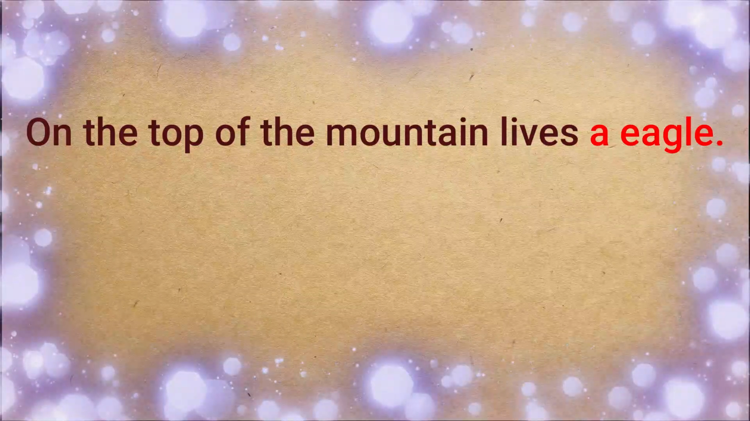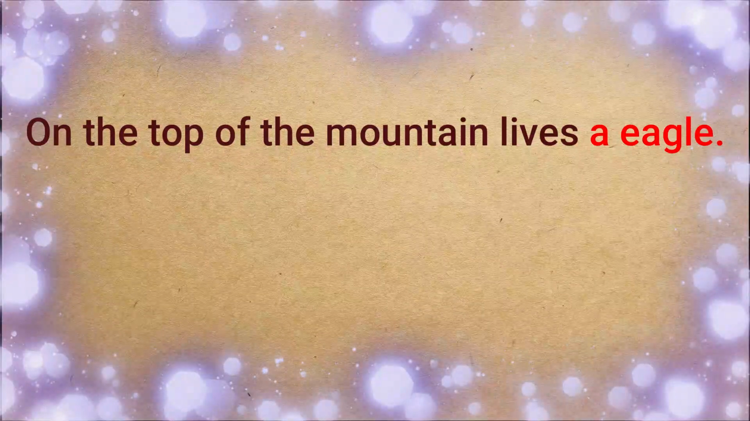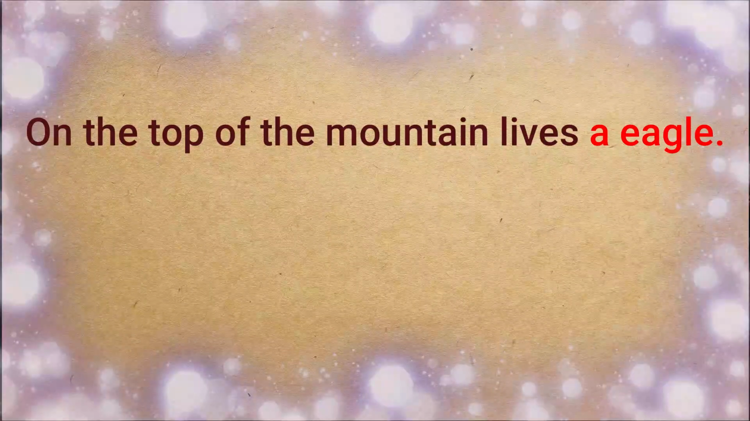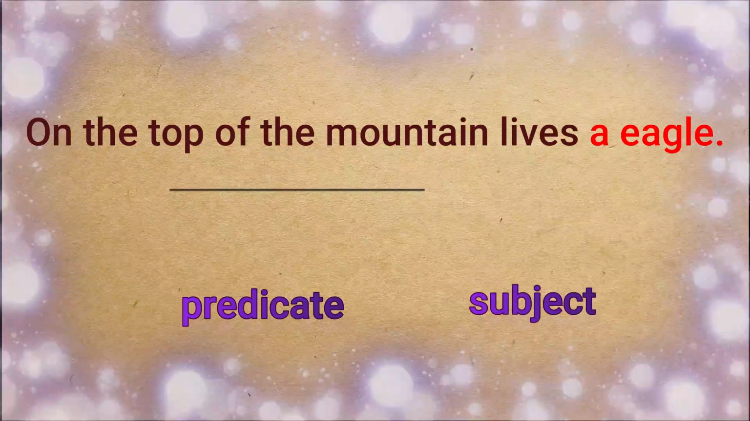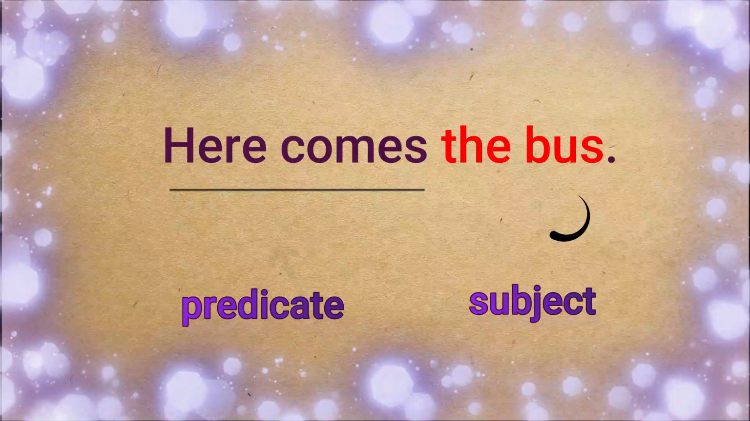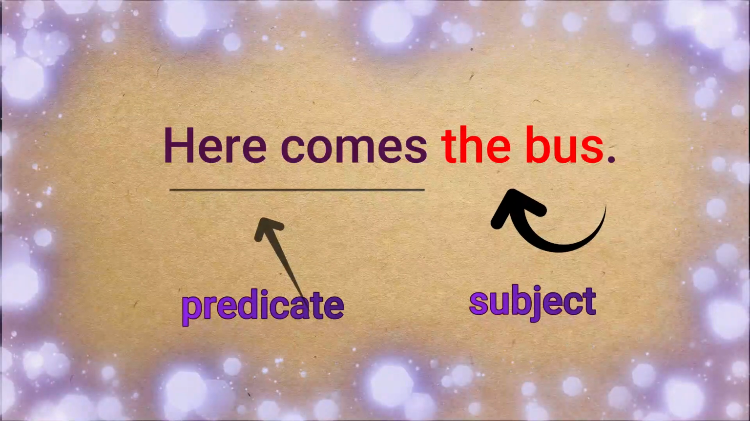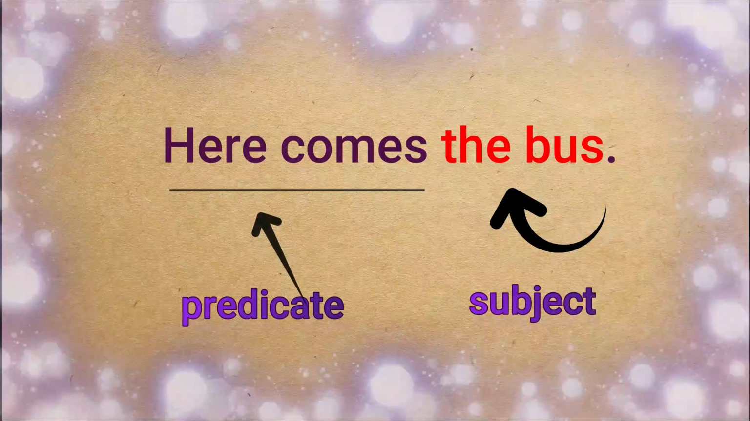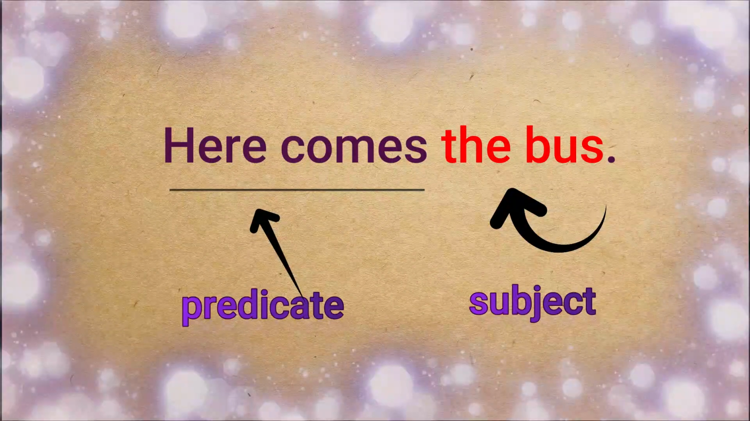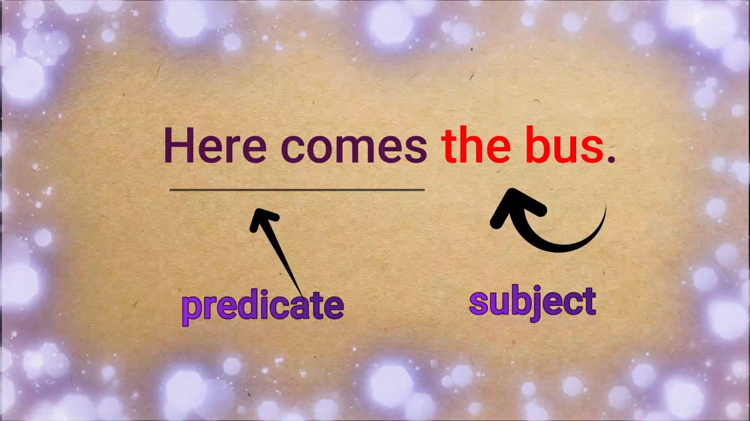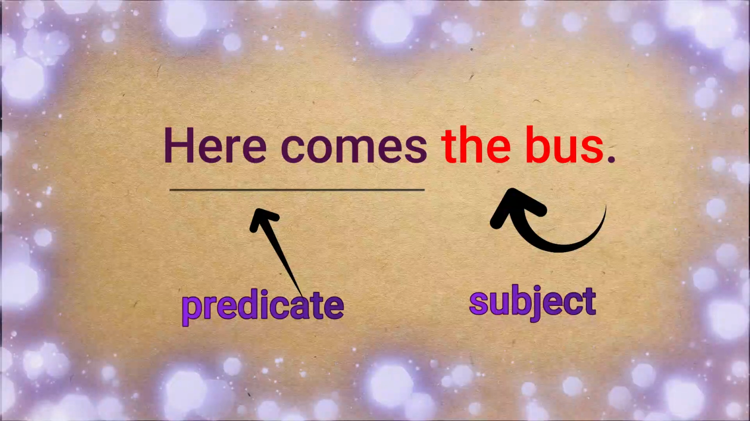And what are we talking about the eagle? On the top of the mountain lives. Lives is a verb. So this part is the predicate. Next example. Here comes the bus. We are talking about the bus. So the bus is the subject. And what are we saying about the bus? Here comes. Comes is a verb. So this part is the predicate.